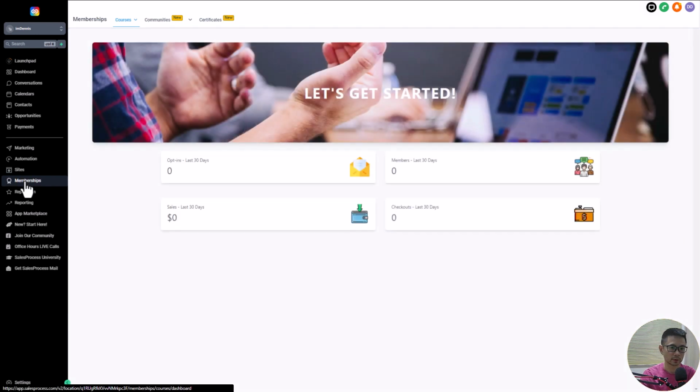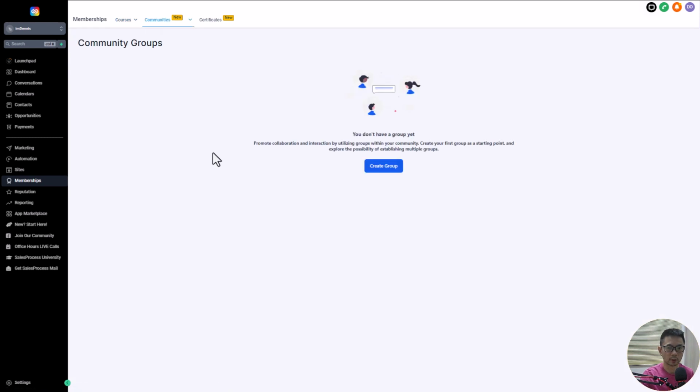Okay, the next section is memberships. So memberships is where you can create your different courses to sell to your target audience. And the next part is communities. So communities are basically something like a Facebook group. You can create a group where you can have like-minded people come and interact and share ideas.